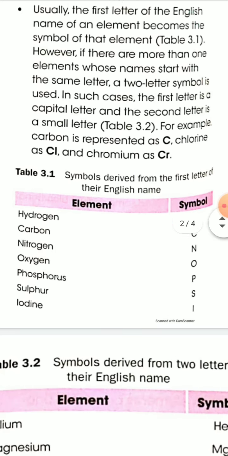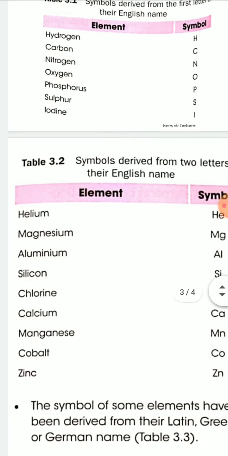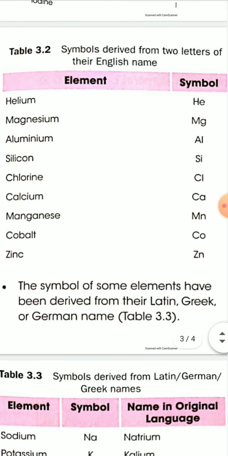Let's see table number 3.2. In these cases, two-letter symbols are used. Helium starts with H, and the symbol is He, a two-letter symbol, because we have already used H for hydrogen. Magnesium Mg, aluminum Al, silicon Si, chlorine Cl, calcium Ca, manganese Mn, cobalt Co, zinc Zn.